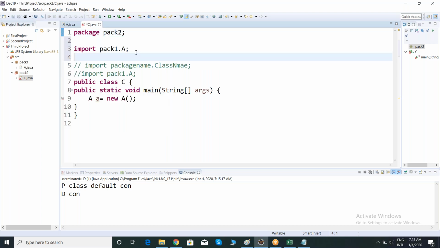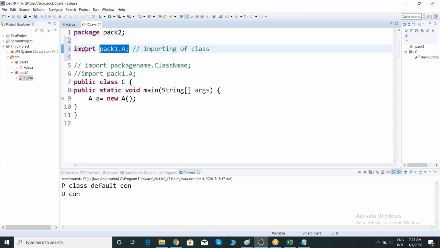What if my package has 100 classes or 1000 classes? This is importing of a class, right? If you want to import the entire package, remove this class name and just give a star.